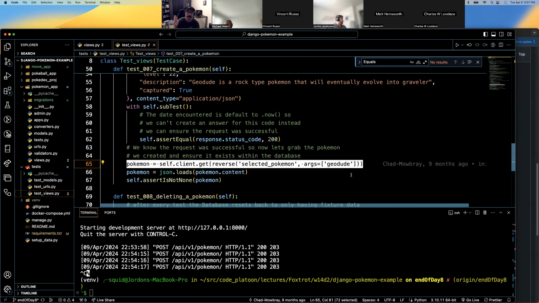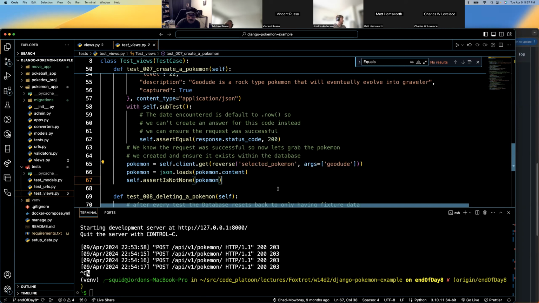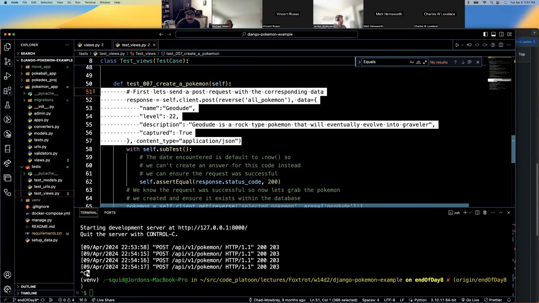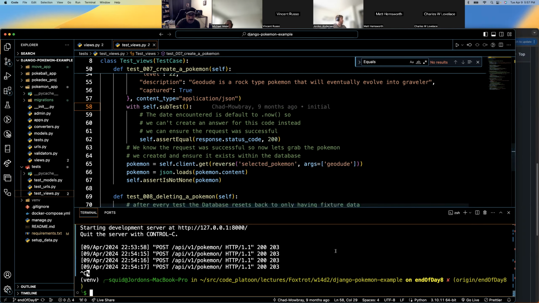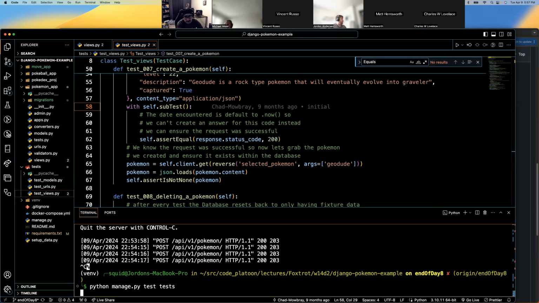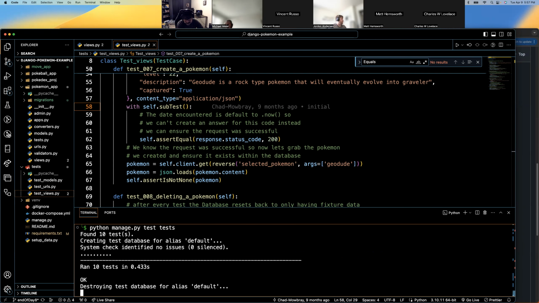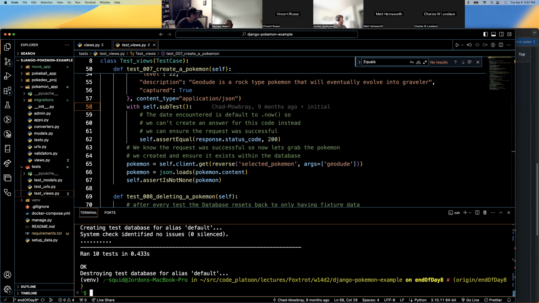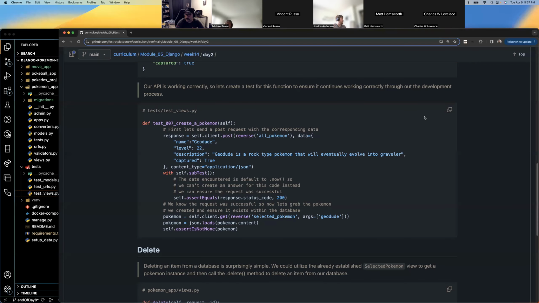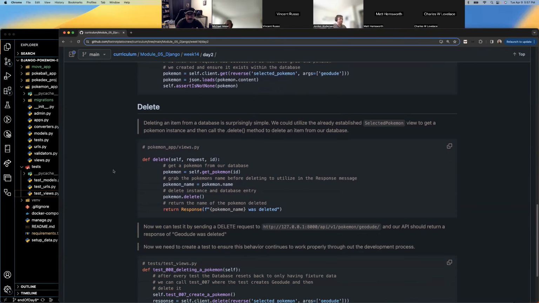We know that we can get an ID, which is a parameter, which is either going to be a primary key or a name. Geodude should look up a Pokemon. Pokemon content should not be none. We created one here. That's the test. I can run the test if you want, but it's just going to pass. Delete.